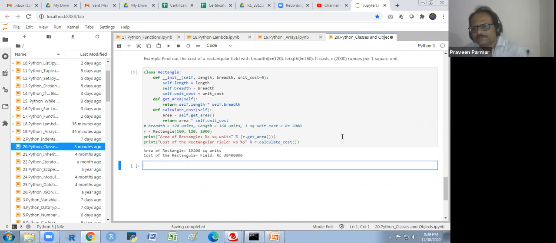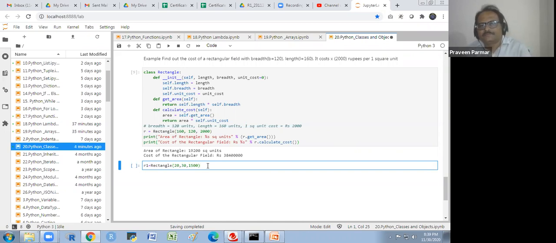I could use it anywhere. I will write R1, another object I create. Sorry, I am using the command of R. Rectangle. So I am writing here 20 by 30 by 1500. Okay, this object.